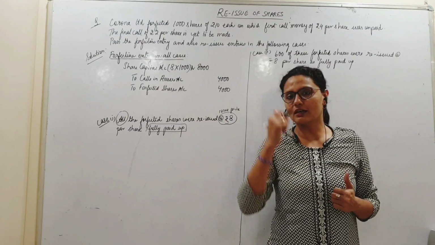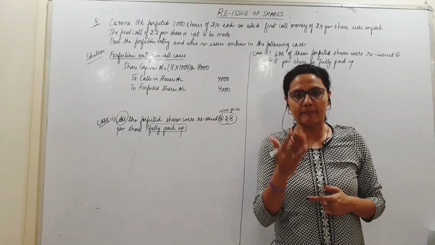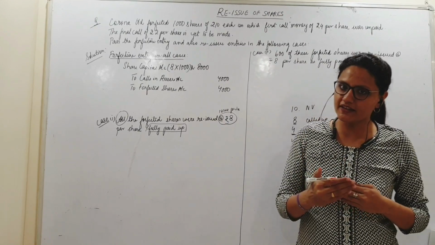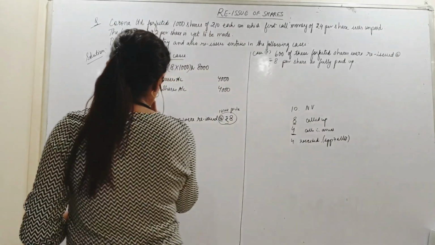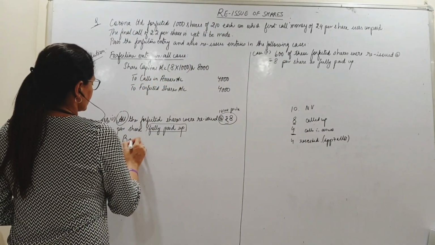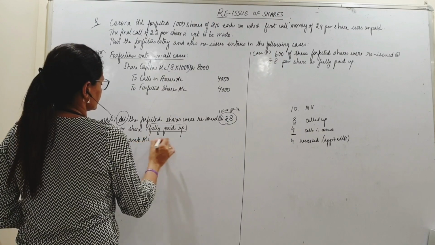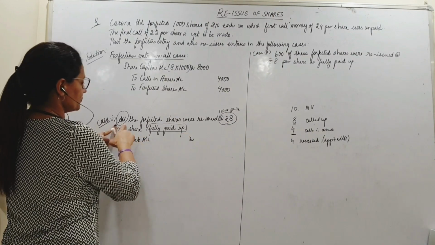Okay? So what is the entry for discount? The reissue entry. Bank account debit, forfeited shares account debit, to share capital. Now, bank account debit. How much will I receive? I am reissuing all shares.